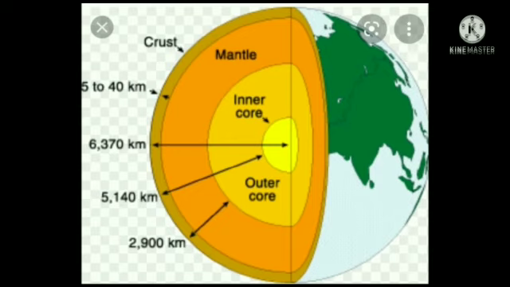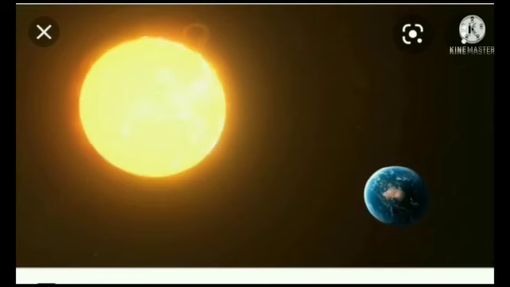Okay children, I will give you a brief summary on this lesson. Earth is our home planet. Earth is the third nearest planet to the sun. Sun is the head of the solar family. Earth rotates from west to east.